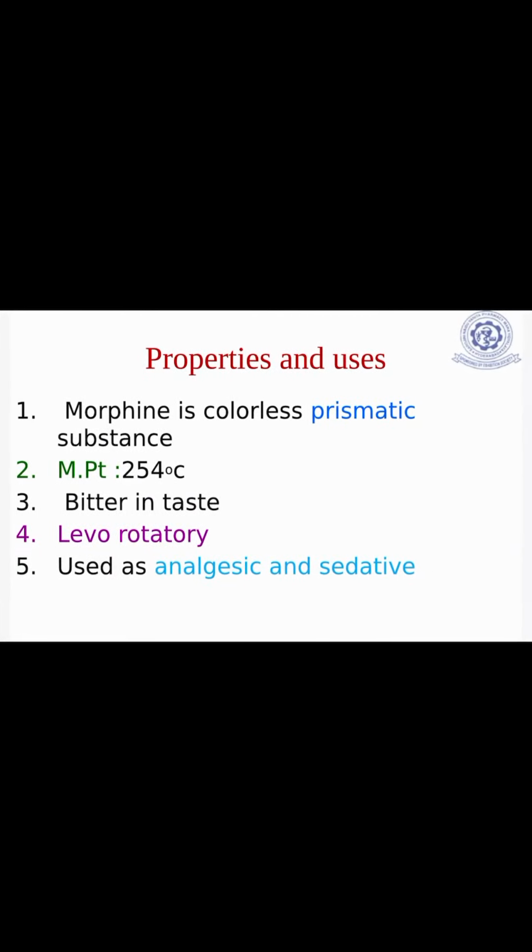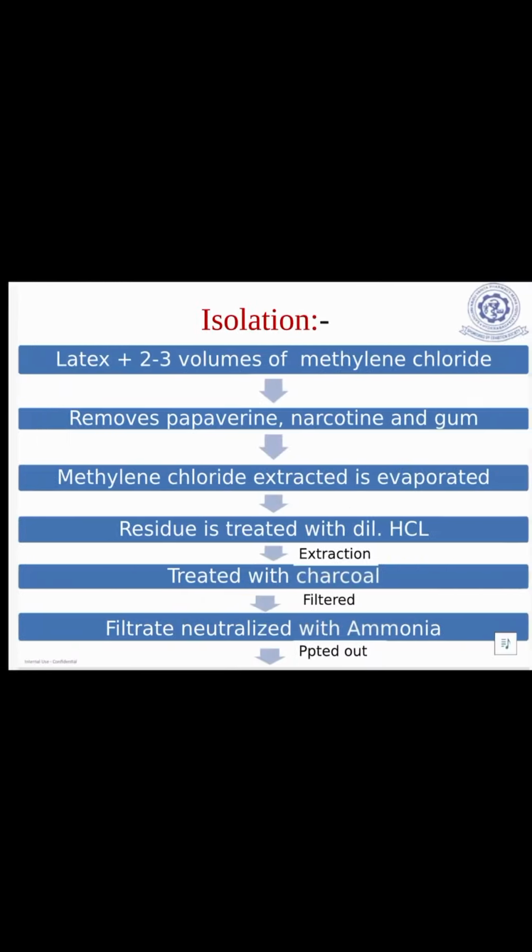Next, coming to the properties and uses, morphine is a colorless prismatic substance. The melting point is found to be 254 degrees centigrade. The taste is found to be bitter. It is levorotatory, used as an analgesic and sedative.